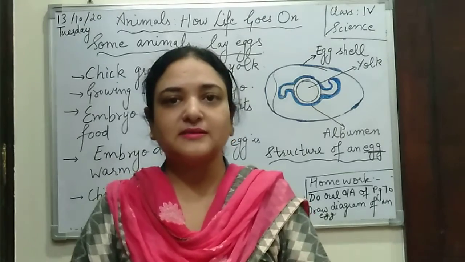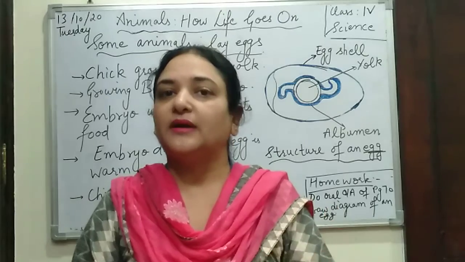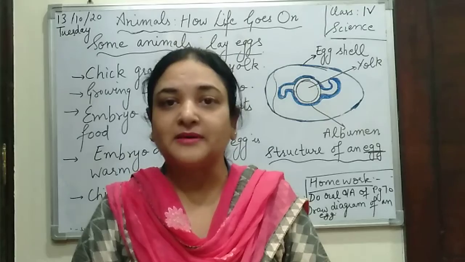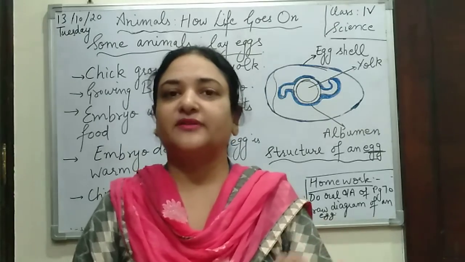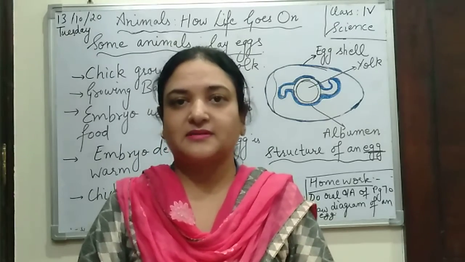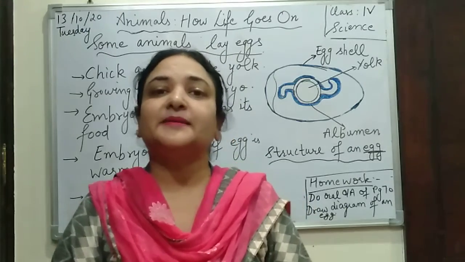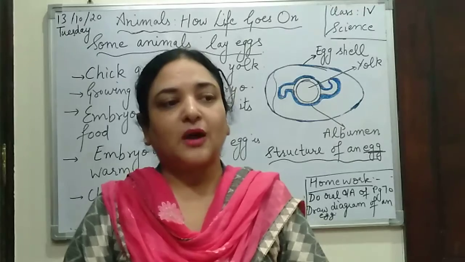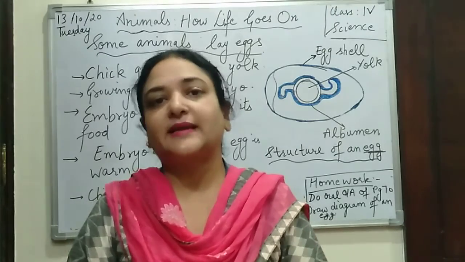The first one was by giving birth to young ones. And what are those organisms called? Mammals, right? We learned about the different characteristics of mammals in the previous class. And the second method is by laying eggs. So now we're going to learn about the second method.